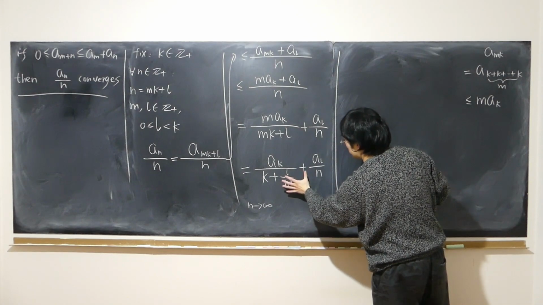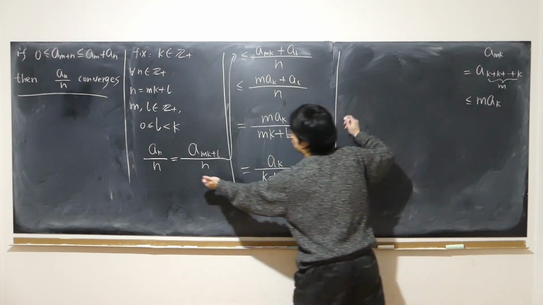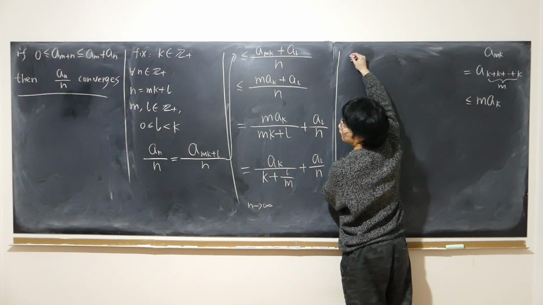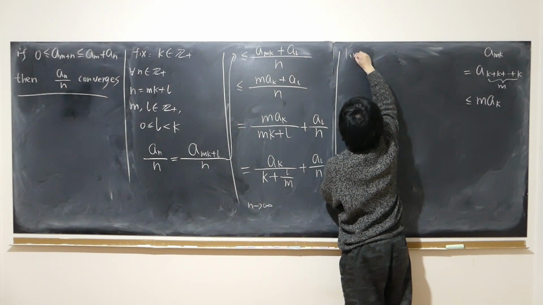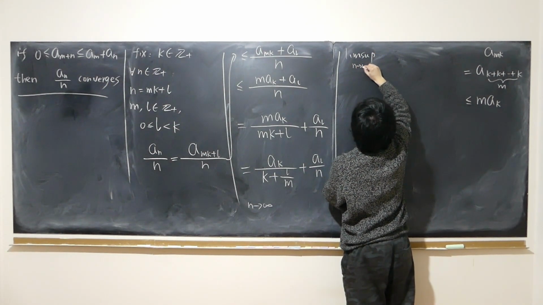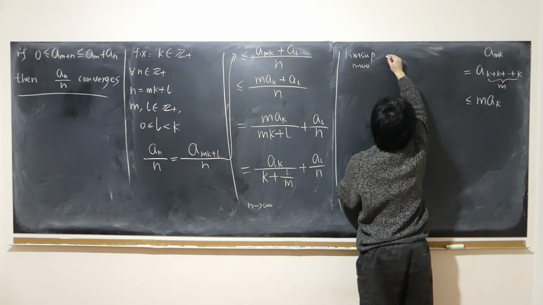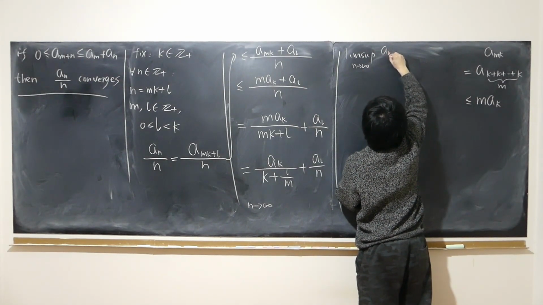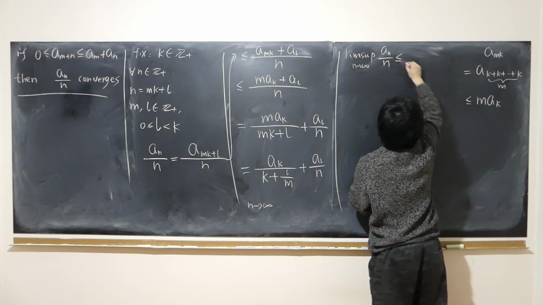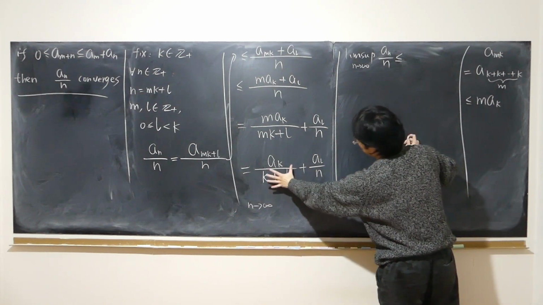So having this in mind, while letting n approach infinity, we can take the limit supremum. Not exactly the limit, because I don't know if the limit exists or not. But what I do know is that the limit supremum definitely exists. Sometimes it's called limit superior. So lim sup of a_n over n, again the inequality still holds, is no larger than the lim sup of this expression.